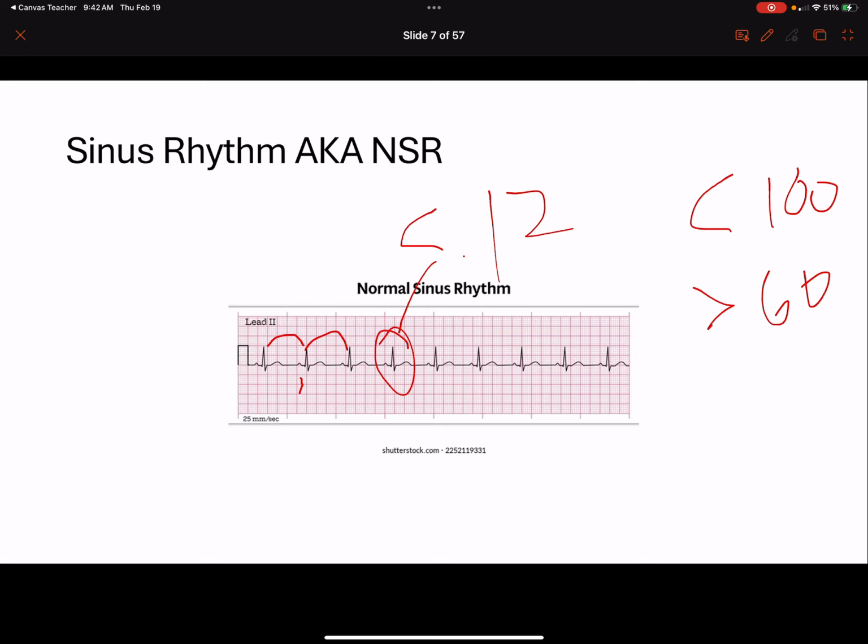It's got normal rate, normal regularity. It's not wide, and we have a P wave. And remember that PR interval is less than 200 milliseconds, the distance from that P wave to the QRS.